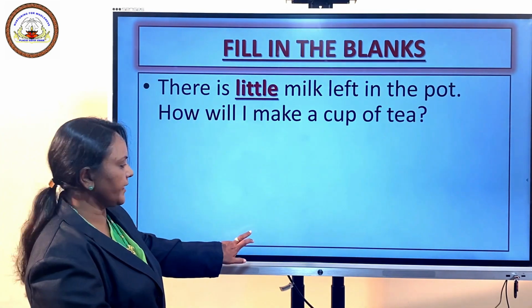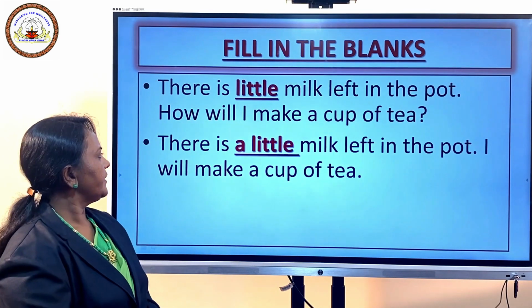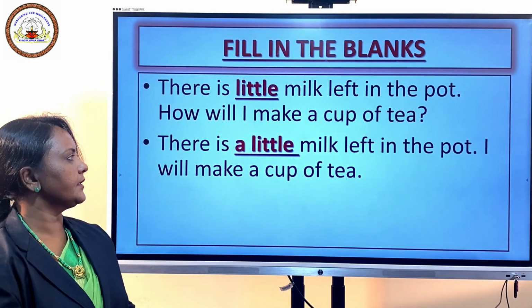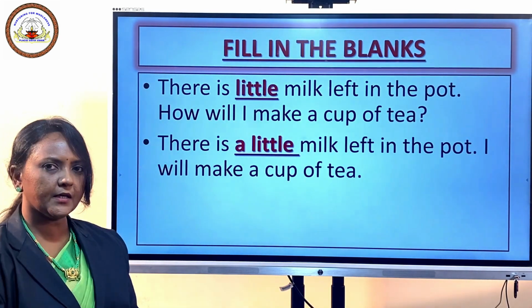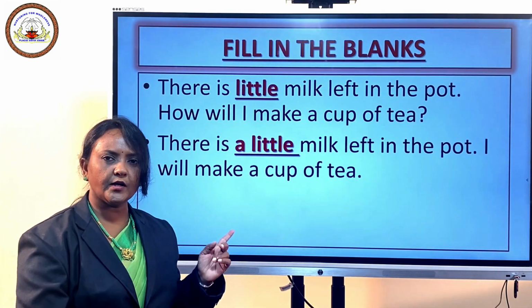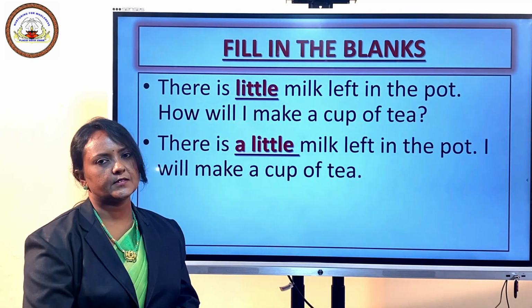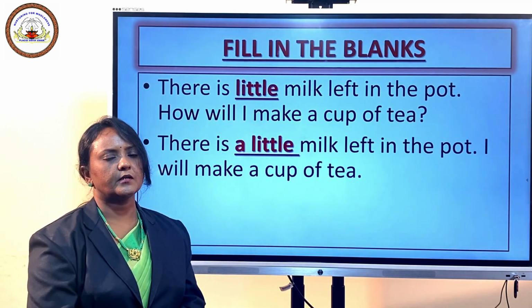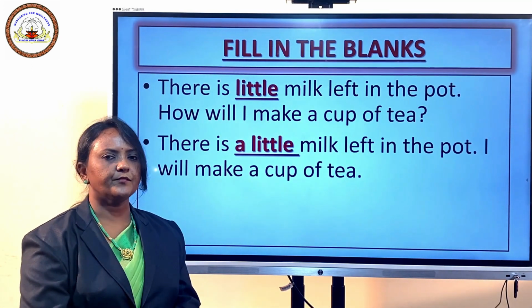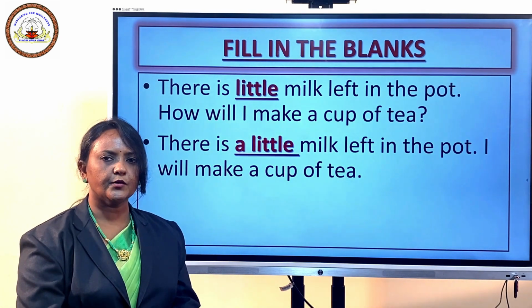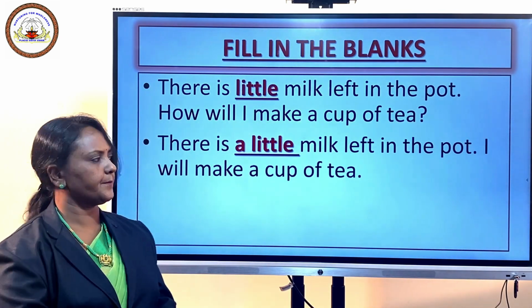Second sentence, there is a little milk left in the pot, I will make a cup of tea. Hope you understood the difference between the first and the second sentence. First one conveys a negative meaning, whereas the second sentence conveys a positive meaning.